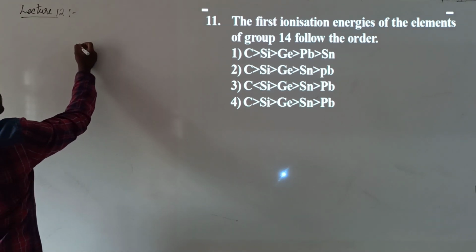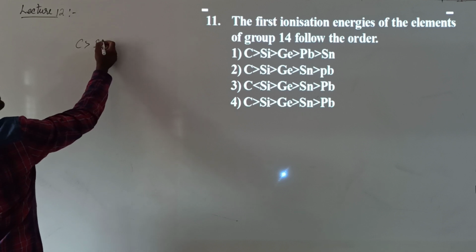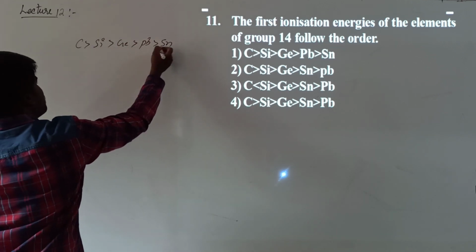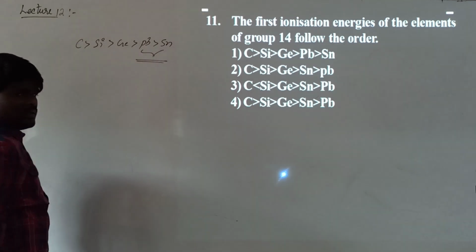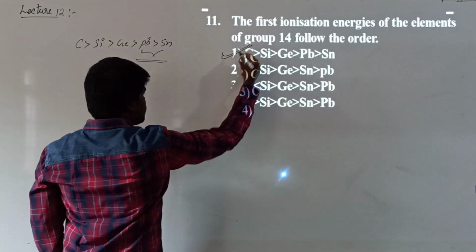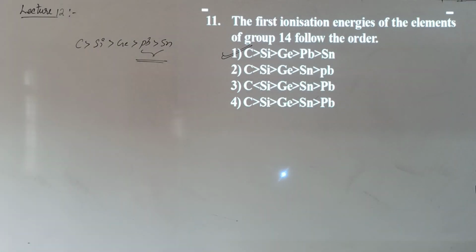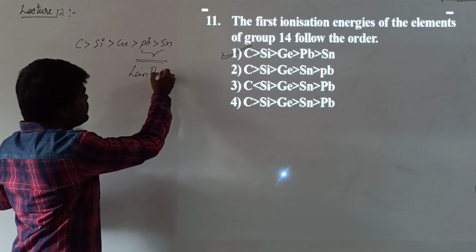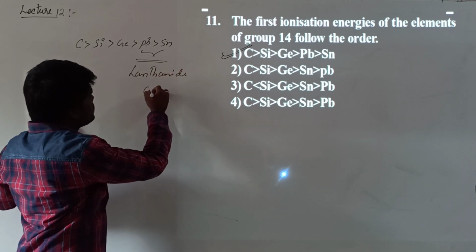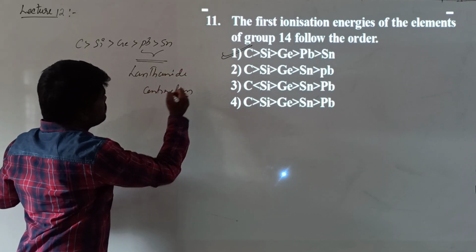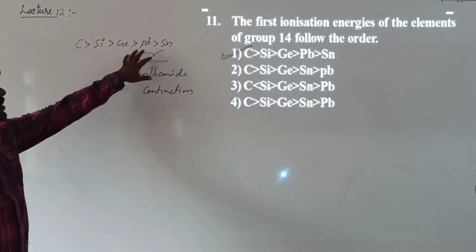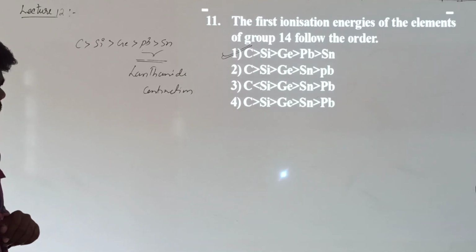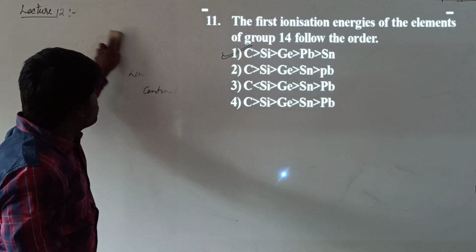If you are talking about the decreasing order, carbon, silicon, germanium, lead and tin. There is an exception between lead and tin. This is your correct answer. This is the decreasing order of first ionization energy of group 14 elements. What is the reason for this? This is because of the lanthanide contraction. Because of that, the nuclear force of attraction will be more on lead when you compare with tin.